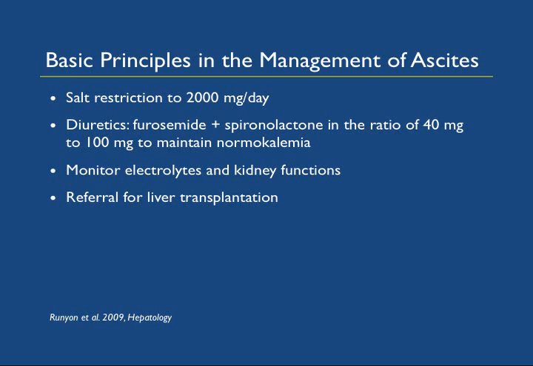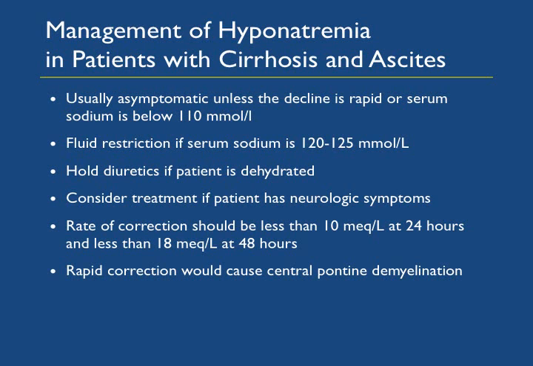The common complications of diuretic use include dehydration, renal failure, electrolyte imbalance, and one of the most common is hyponatremia. In this slide, we will talk about the management of hyponatremia in patients with cirrhosis and ascites. Usually, patients with cirrhosis and ascites are asymptomatic when they develop hyponatremia unless the decline is rapid or serum sodium is below 110 millimoles per liter.